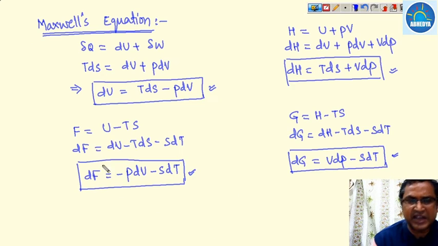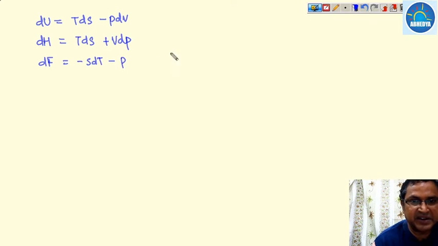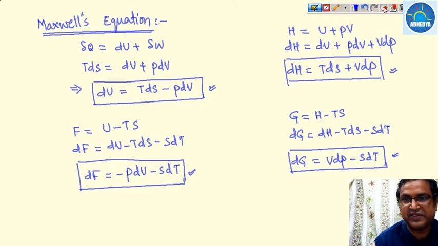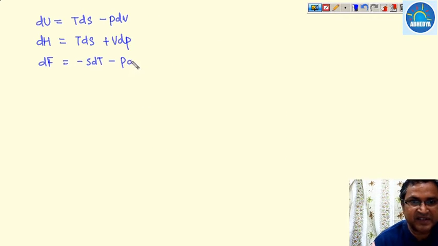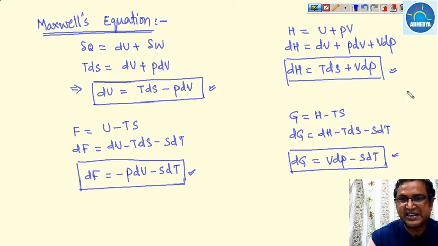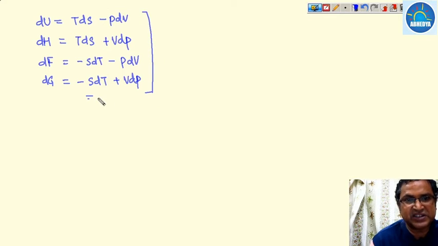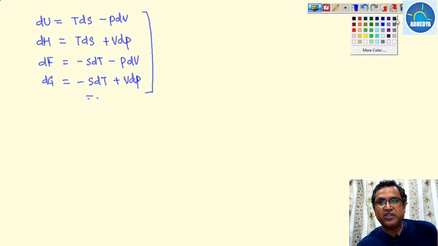Now our third equation, the Helmholtz function, dF is equal to minus SdT minus PdV, and dG is equal to minus SdT plus VdP. So these are the four property equations.